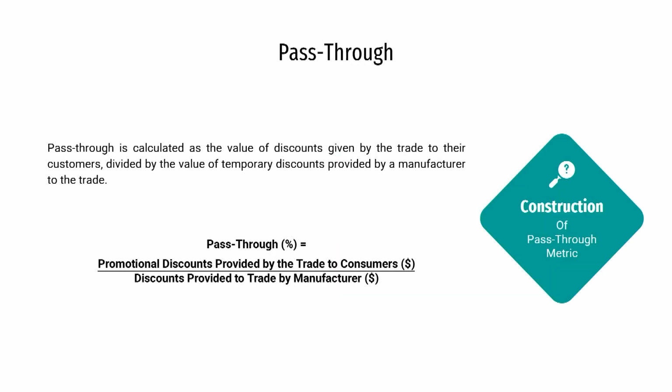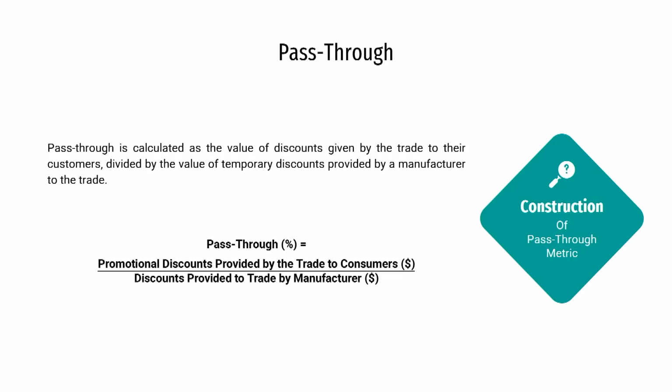Let us now try to construct the metric pass-through. As we have already understood, pass-through is calculated as the value of discount given by the trade to their customers divided by the value of temporary discounts provided by a manufacturer to the trade. So, in the numerator we will have promotional discounts provided by the trade to the consumers in terms of dollars, divided by the discounts provided to the trade by the manufacturer. Fine. I think it is quite simple to conceive the pass-through rate.